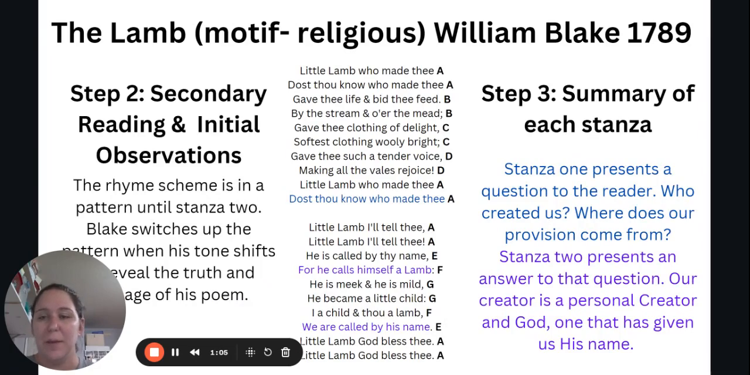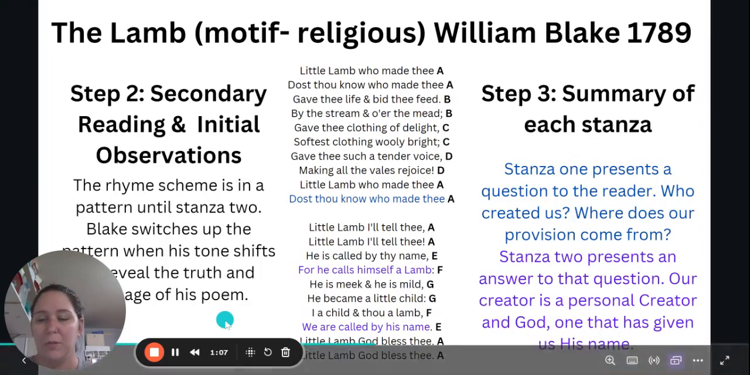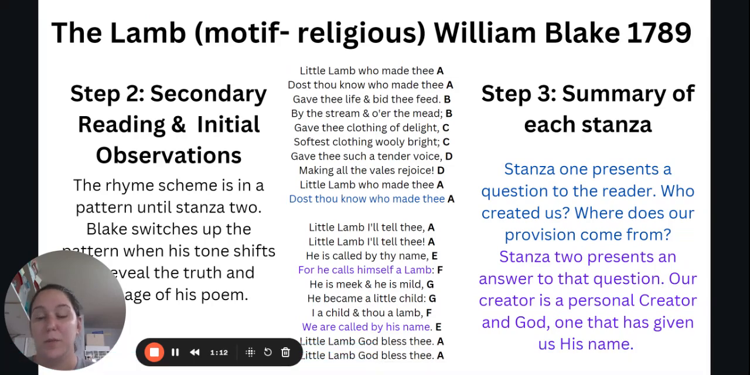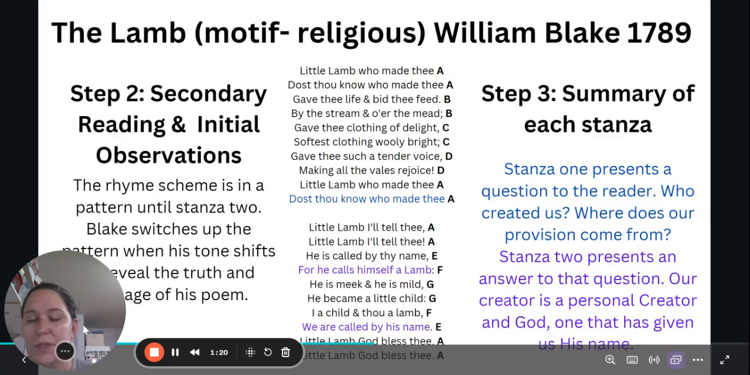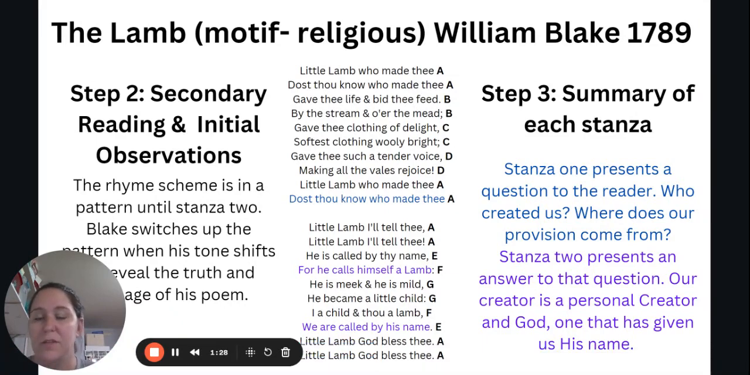So the next step for this particular close read will be to complete a secondary reading with initial observations. So I would read back through the poem and start making observations as I read. So, for example, my first observation might be that the rhyme scheme is in a pattern until stanza 2, where Blake switches up the pattern of his rhyme scheme when the tone shifts to reveal the truth and message of